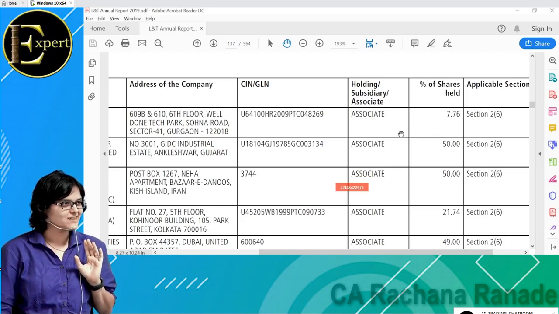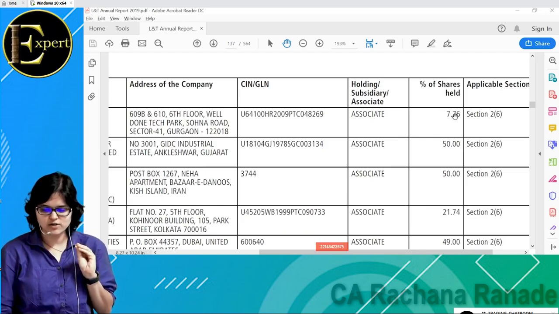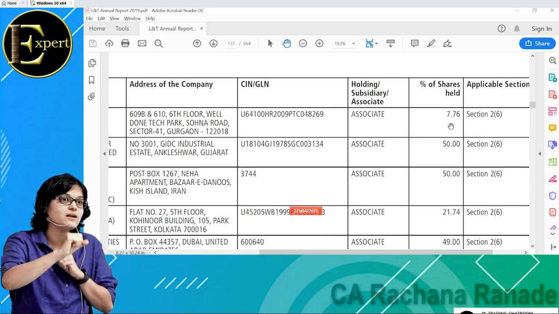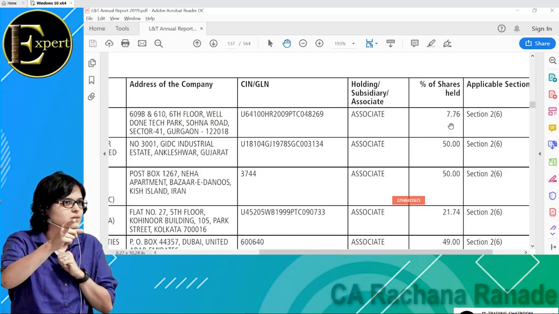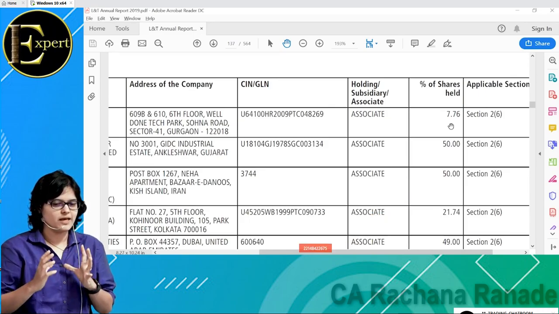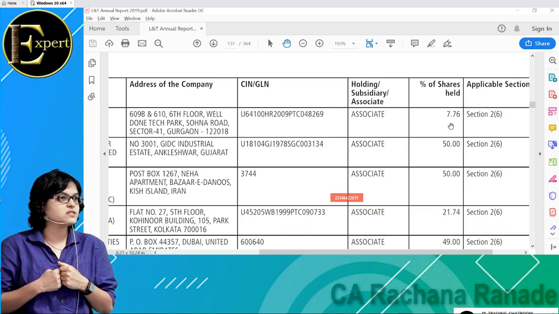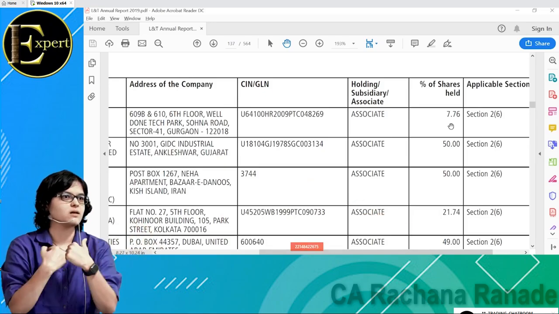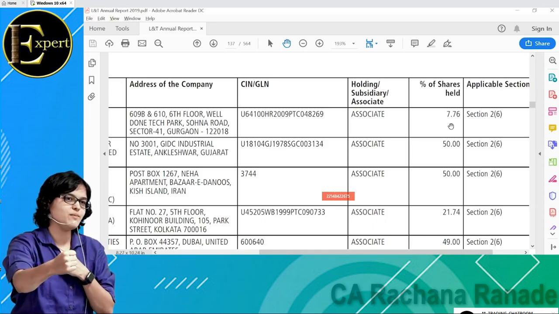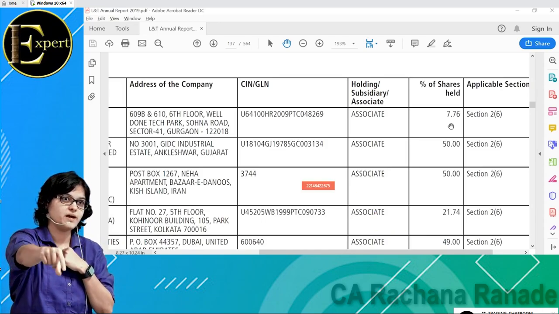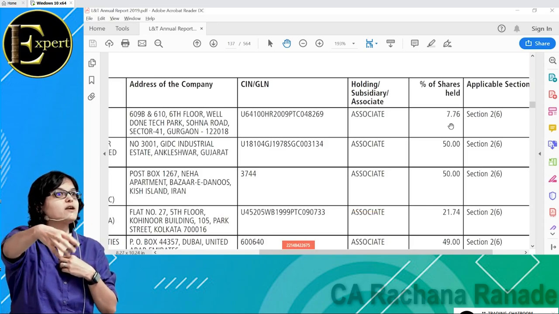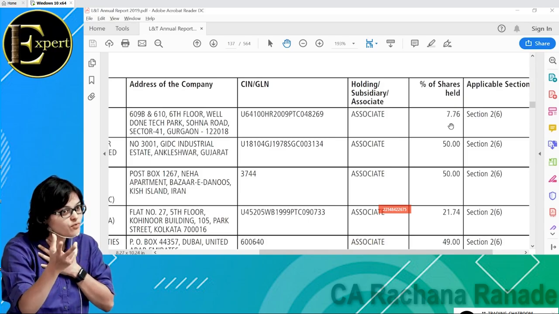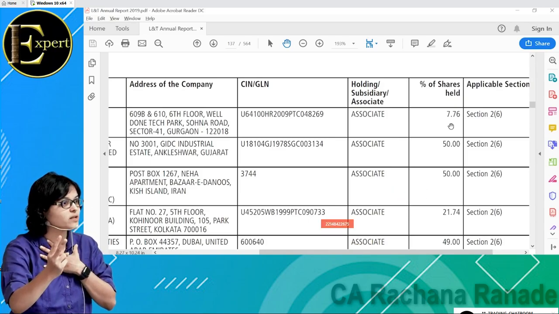Now, in decision making, in simple words, for a company, who takes the decisions? It is the board of directors. In the directors' meeting, if I have a say in the meeting, they will have to accept my opinion. My suggestion they'll have to take into consideration. And what will be the weightage for my suggestion? If it is 20% or more than that, then also it is treated as my associate. So I need not have an actual shareholding, but I should have a say in the board meeting.